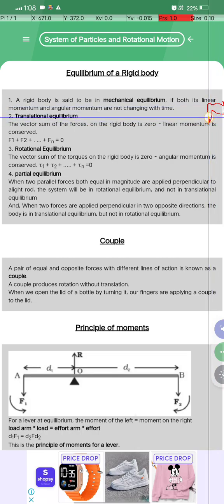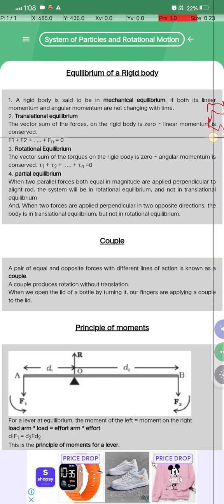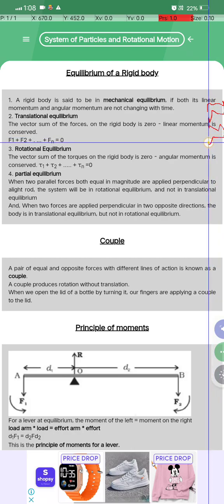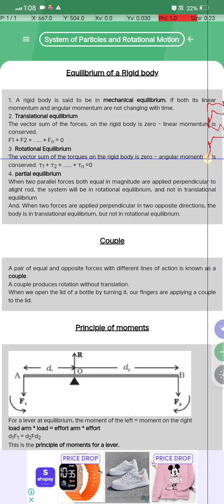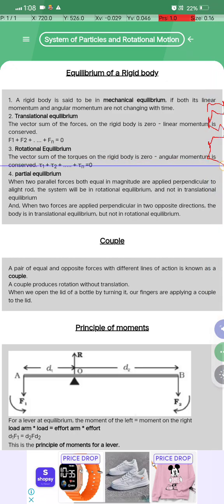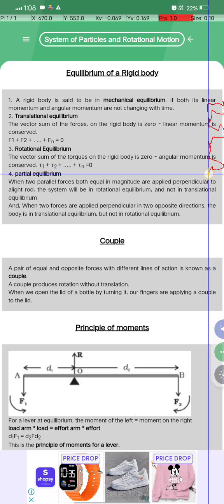Translational equilibrium क्या होता है. The vector sum of the forces on the rigid body is zero, and the linear momentum is conserved, F1 plus F2 plus dash dash Fn is equal to zero. Rotational equilibrium क्या होता है. The vector sum of the torques on the rigid body is zero. The angular momentum is conserved, tau 1 plus tau 2 plus dash dash tau n is equal to zero.